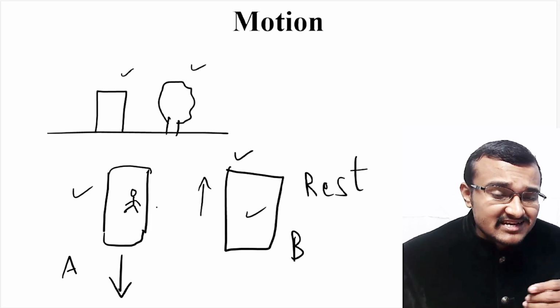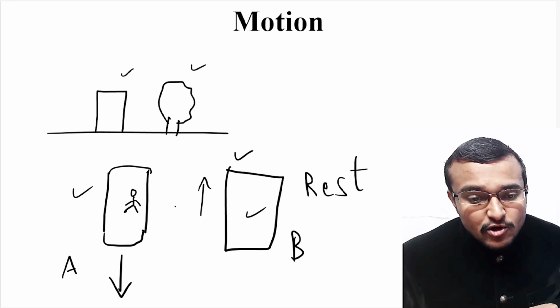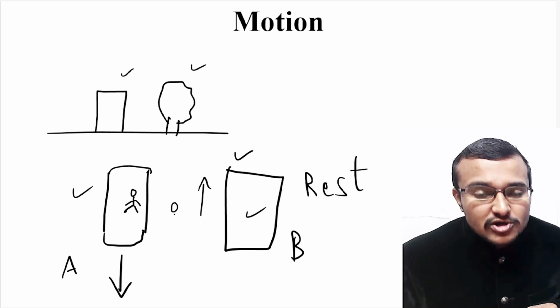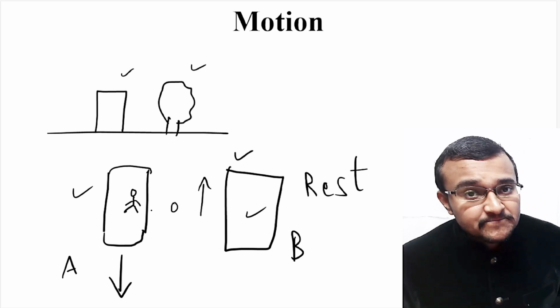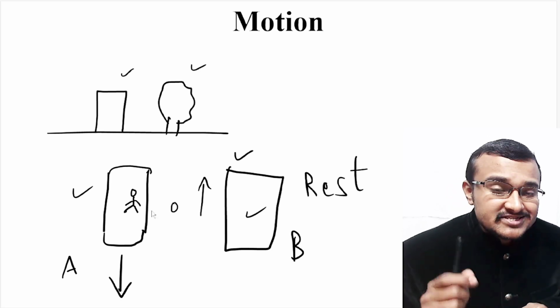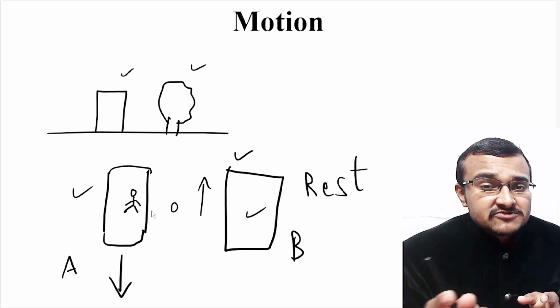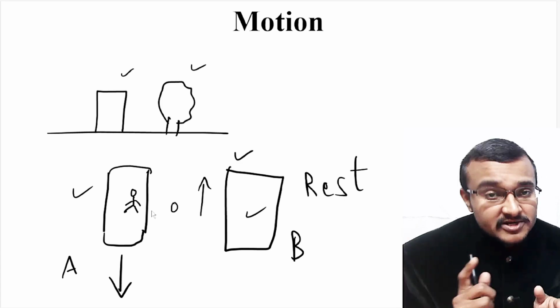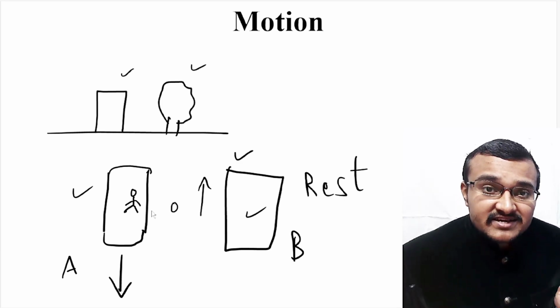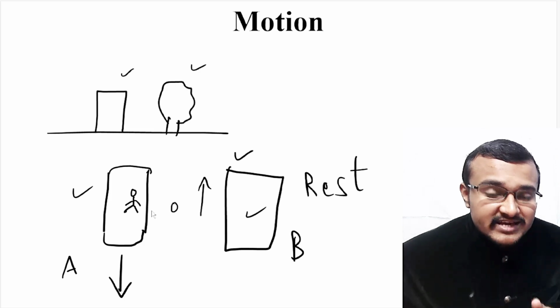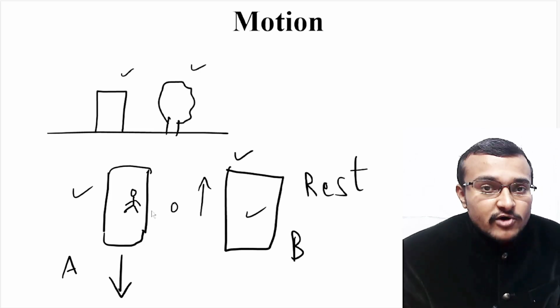Even while traveling in a bus or a train, we all see that trees and other objects around the vehicle seem to be moving backward. Is it true that all the objects around the vehicle are moving backward? No, they are not moving. They are actually stationary. Your bus, your vehicle, is actually moving forward.